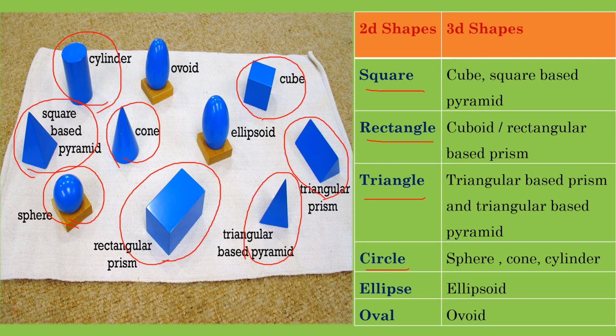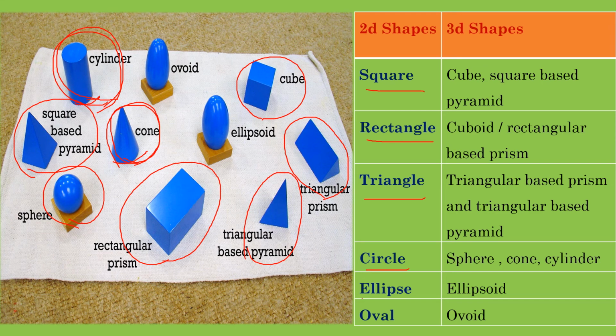How to pronounce it? This is sphere, not spear. You have to pronounce it like sphere. This is cone and this is cylinder. At the base of the cone and cylinder you can see a circle, right?